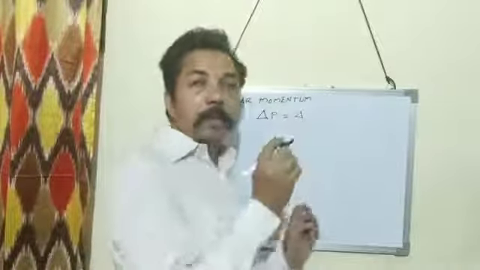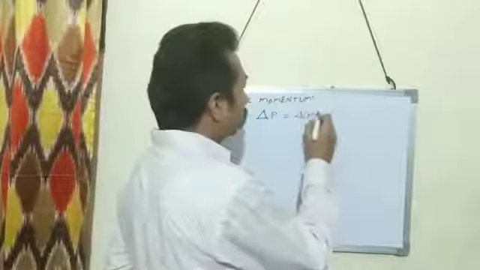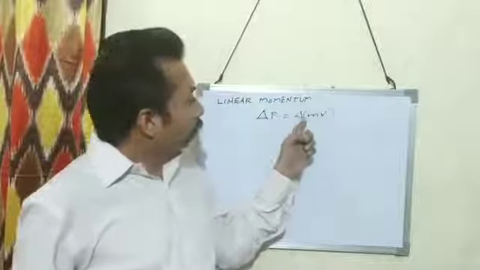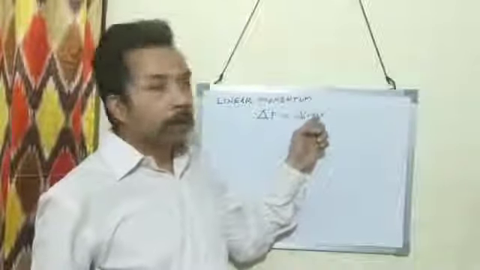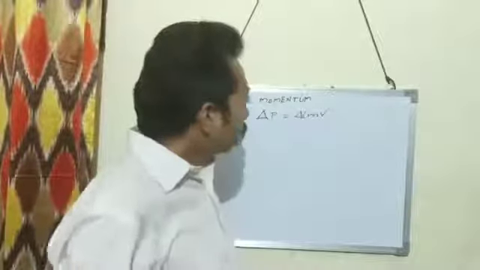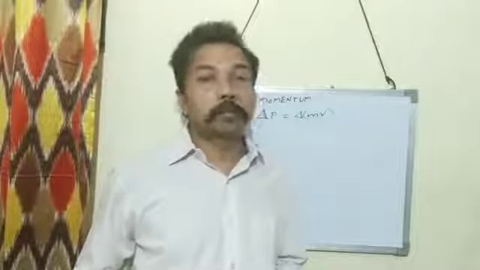We have seen that momentum is the product of mass and velocity. So change in momentum depends on change in mass and velocity. Suppose the mass of the body is constant.